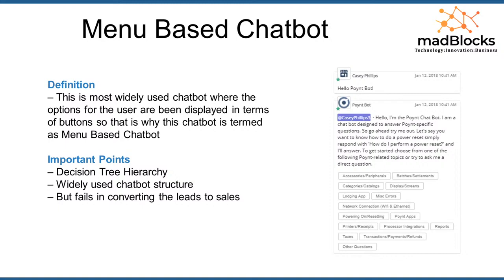So this is nothing but a decision tree model being integrated into the menu based chatbot, and this is a widely used chatbot structure because it is very simple to design. It doesn't need any machine learning or artificial intelligence. But keyword recognition based chatbots and contextual based chatbots need machine learning and AI algorithms, because they have to understand what the user wants to say.